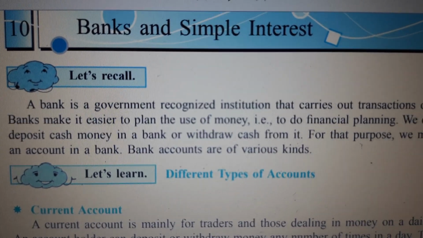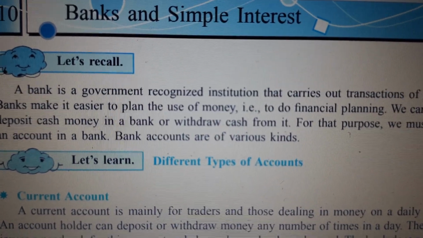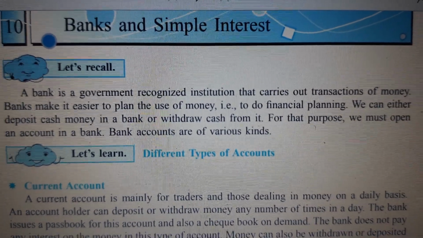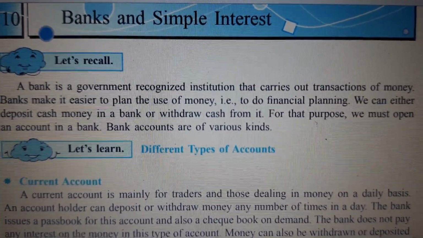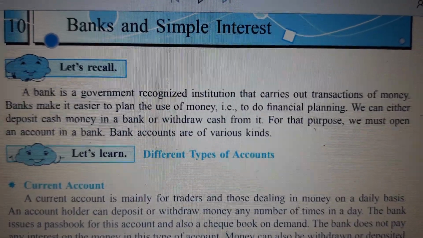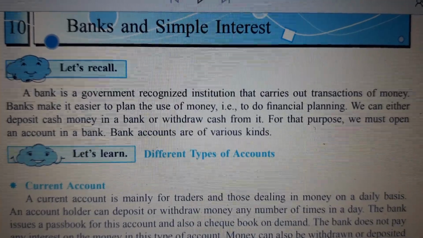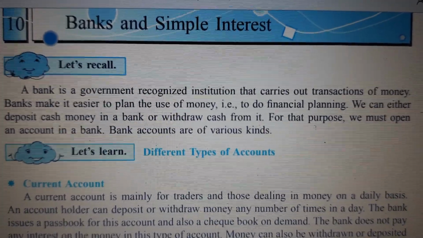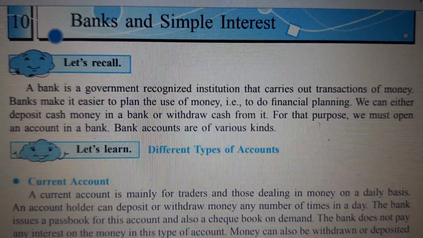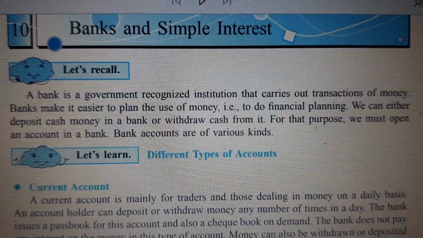Banks are very important, children, because we cannot store money in our homes. However safe our house might seem, there are a lot of things to remember. Your money can be safe at home, but it won't multiply. You won't get any interest. Interest means you're getting extra money for keeping your money in the bank.